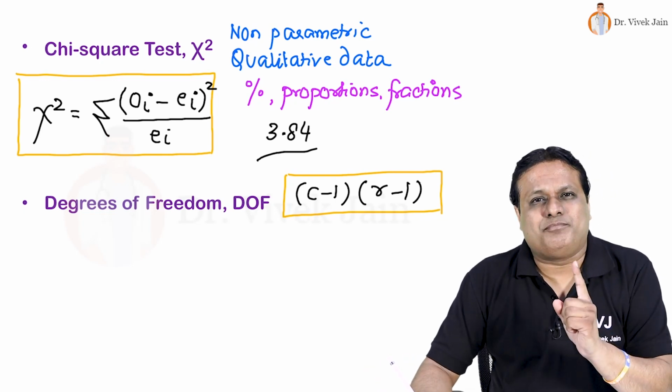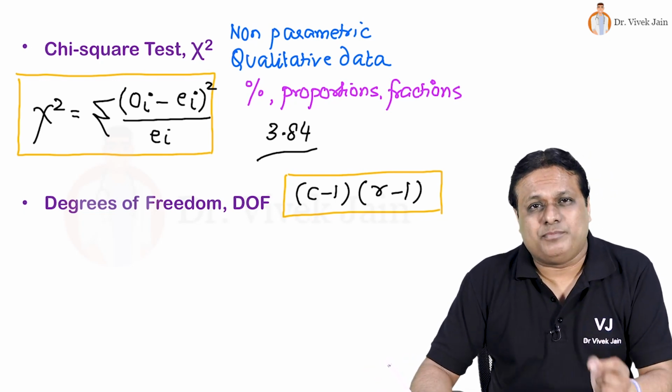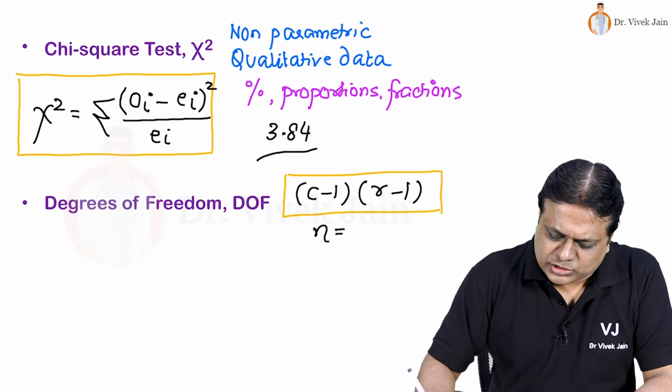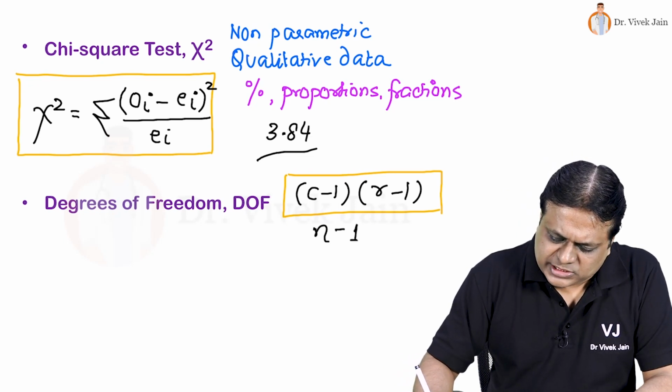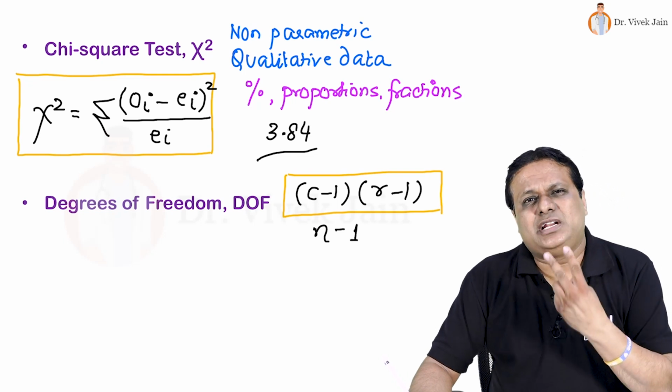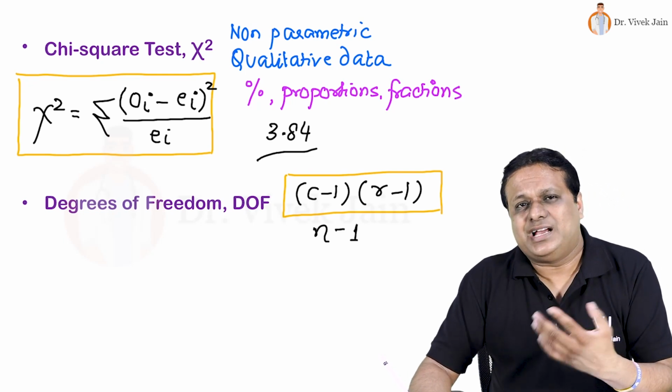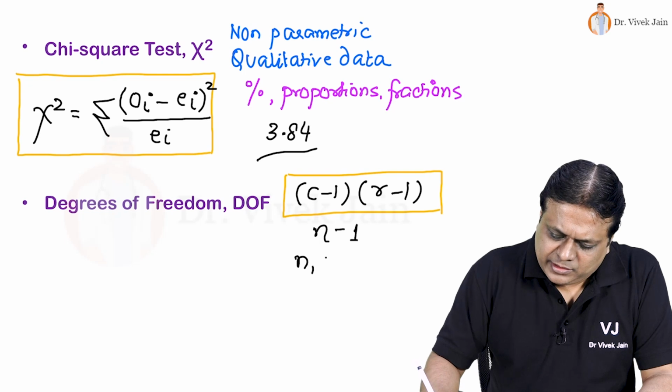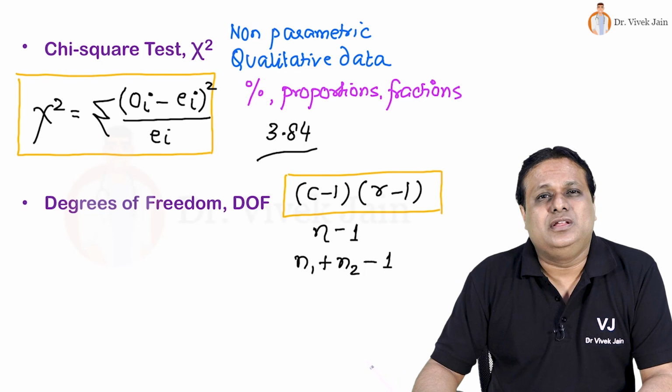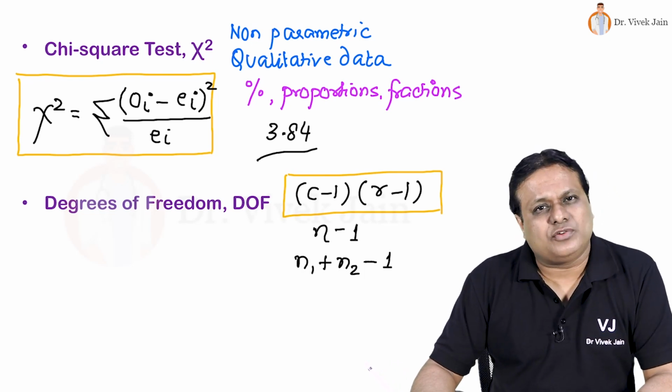If it is one sample data, let's say paired type of data, then we can use the formula total sample size minus 1. If it is a two sample data, let's say like unpaired data, then sample size 1 plus sample size 2 minus 1 also gives you degree of freedom. So there are three different formulae for degrees of freedom.